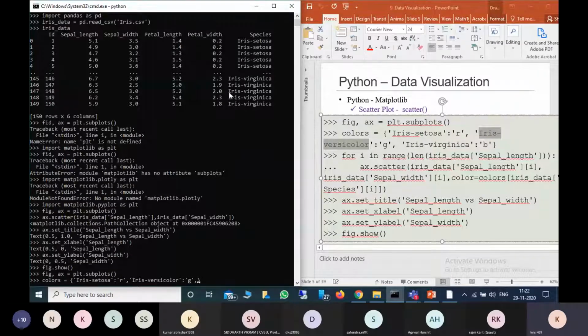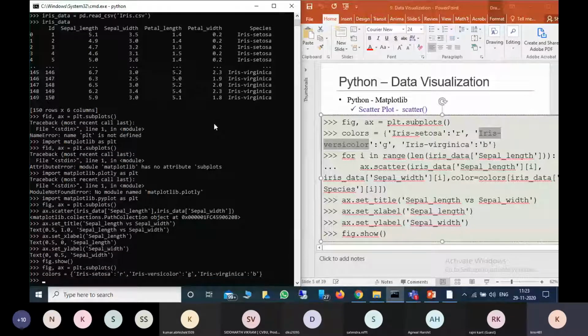Now for Iris virginica, I'm providing blue color. So first I'm defining colors for each species as a dictionary, so that I can use it while defining the plot.